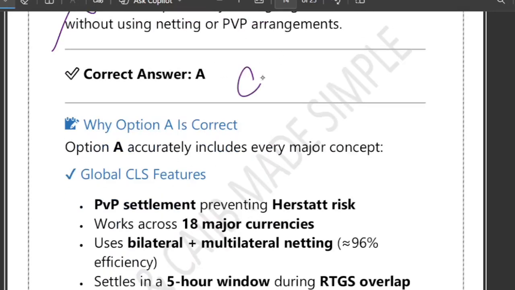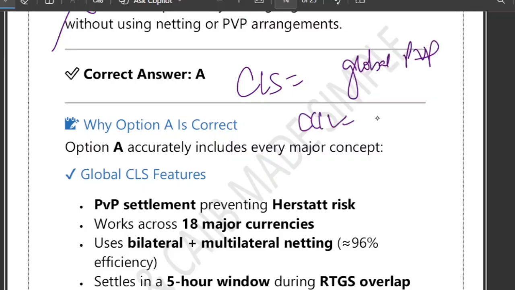Just one trick to remember it: CLS is the global PVP, and CCIL is the India PVP. India payment versus payment, and global payment versus payment. So just remember, CLS protects global foreign exchange trade, while CCIL protects USD INR trade inside India. CLS global PVP, CCIL domestic PVP, 18 currencies in CLS, and CCIL INR via RBI.